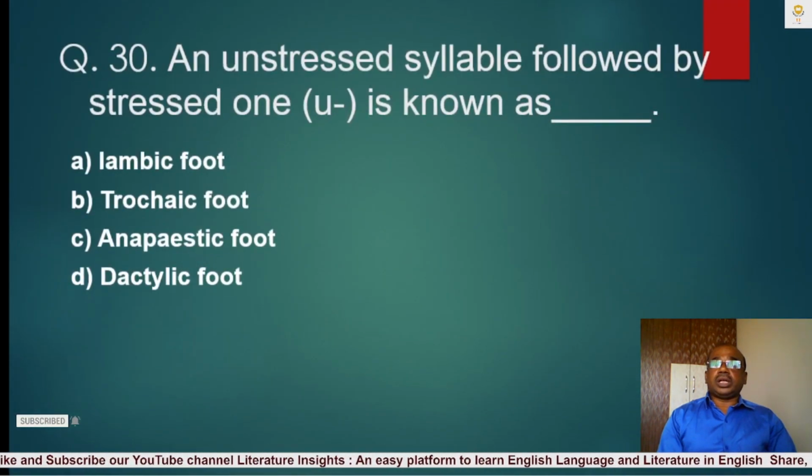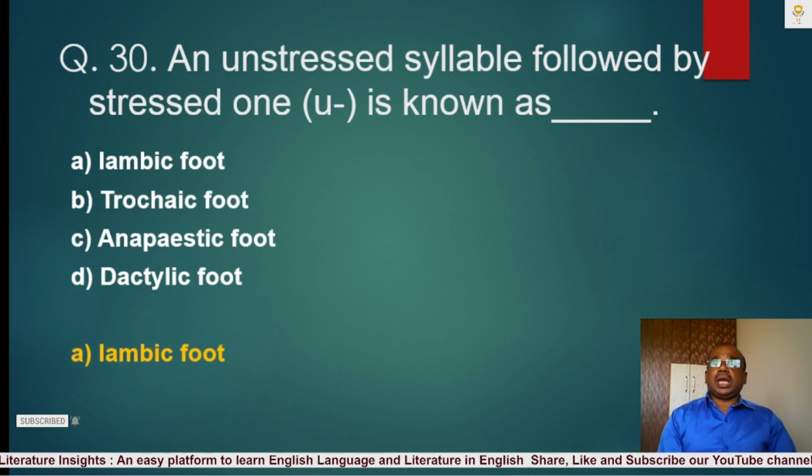Question number 30. An unstressed syllable followed by a stressed one is known as a blank. A. Iambic foot, B. Trochaic foot, C. Anapestic foot, D. Dactylic foot. The correct answer is A. Iambic foot. An unstressed syllable followed by a stressed one is known as iambic foot.